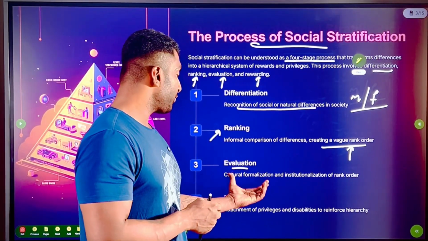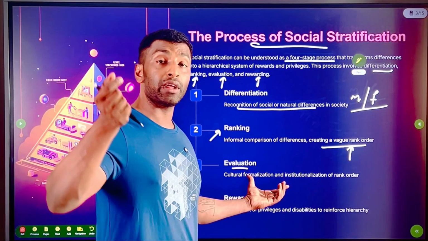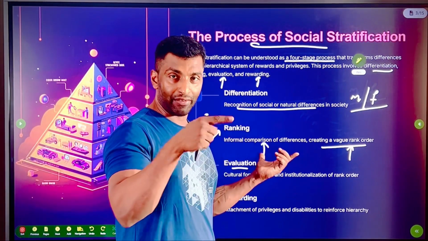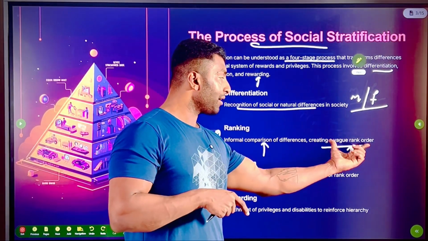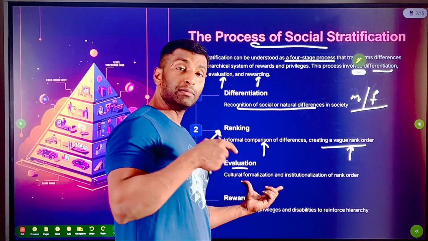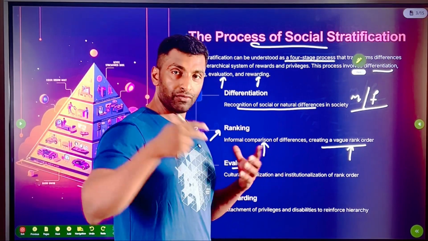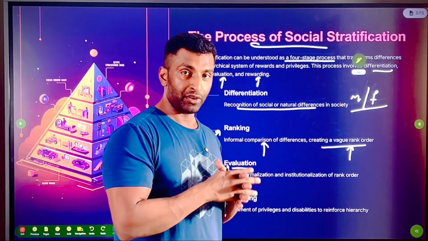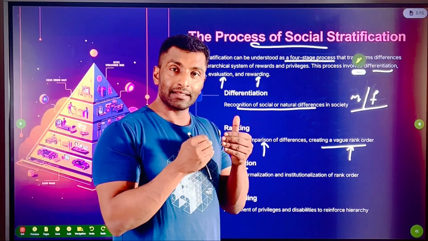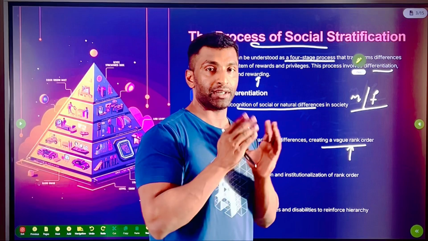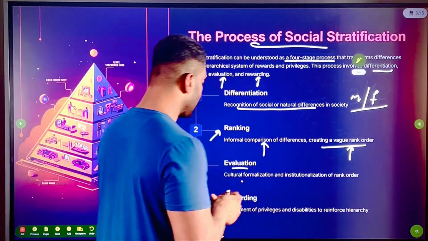There will be kind of evaluation, cultural evaluation, or evaluation done at the cultural level. Here comparison is done at the individual level. Informal rank order will be formed. Here it becomes cultural evaluation, a formal rank order will come into existence. Okay, and then this becomes institutionalized also. It will be passed from one generation to the other. So that's the stage.